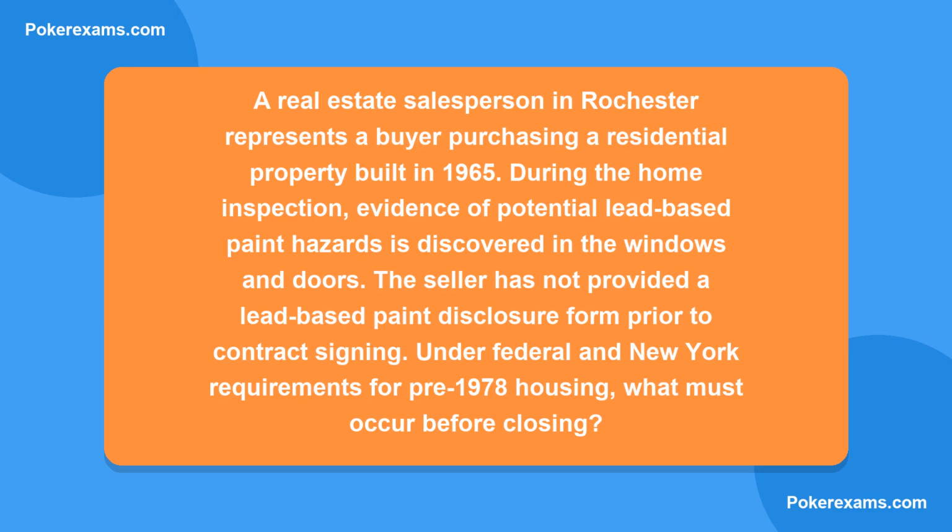A real estate salesperson in Rochester represents a buyer purchasing a residential property built in 1965. During the home inspection, evidence of potential lead-based paint hazards is discovered in the windows and doors. The seller has not provided a lead-based paint disclosure form prior to contract signing. Under federal and New York requirements for pre-1978 housing, what must occur before closing?